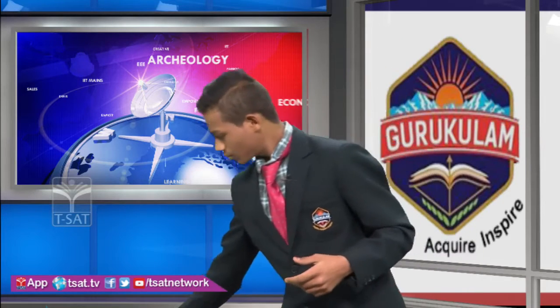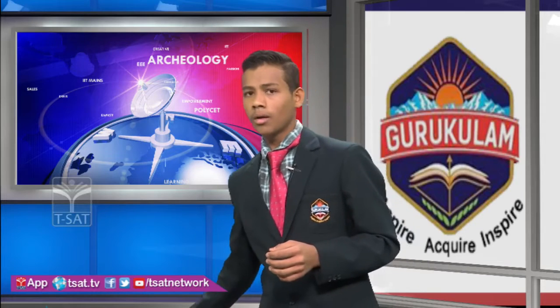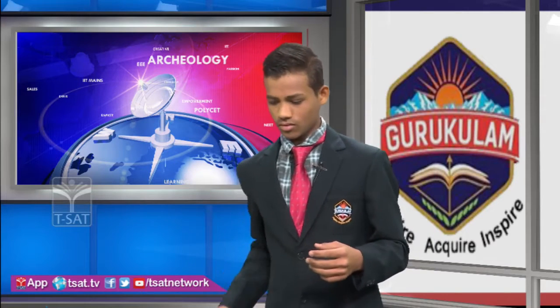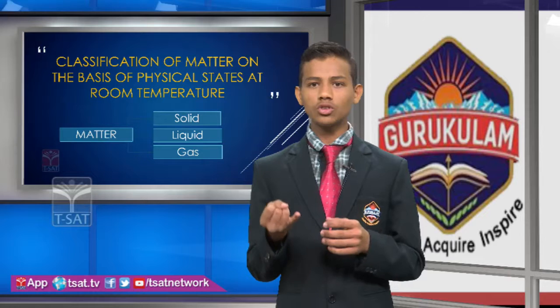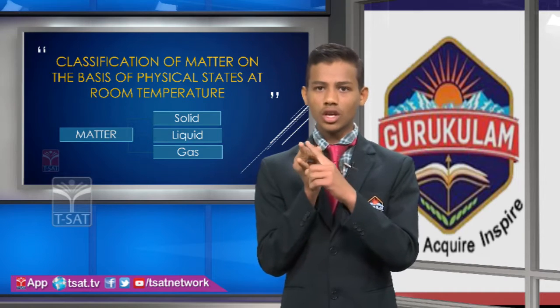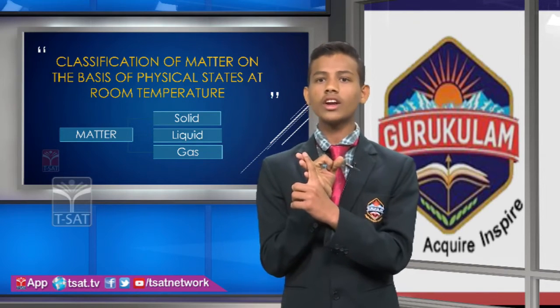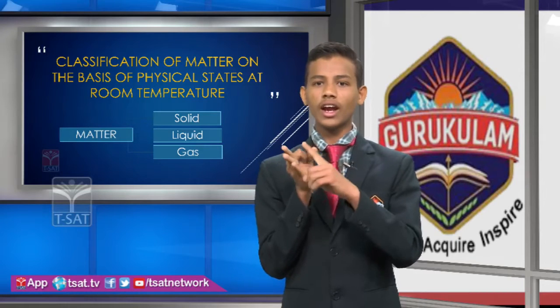Here are examples of matter: stone, book, pen, table, etc. These are examples of matter. And classification of matter is on the basis of physical states at room temperature. Matter is classified into 3 states: solid, liquid and gas.